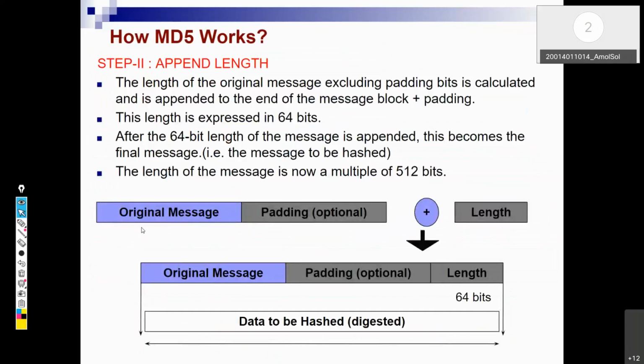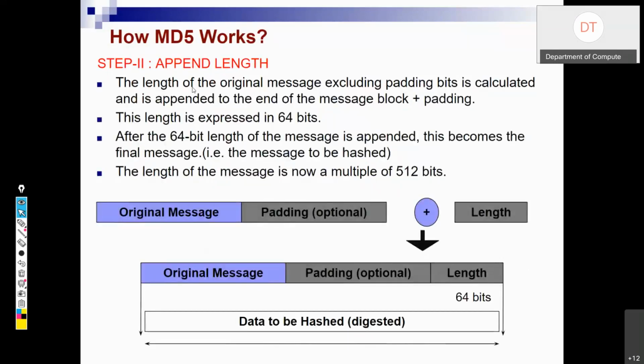What I say here, the total input length should be 512. ठीक है? Total should be 512. This is the data which is going to be hashed. So we have some original message. This length is the length of this original message. Length जो हम यहाँ पे add करते हैं 64 bit का, it is the length of the original message, and we have padding. So this is how we are going to have the second step.